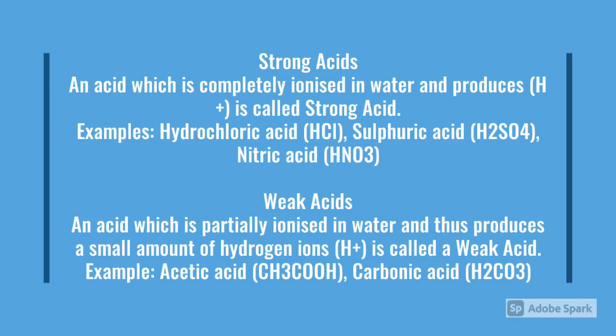Strong acids. Strong acids are those which are completely ionized in water and produce H+ ions. For example, HCl, sulfuric acid, and nitric acid. Weak acids are those which are partially ionized in water and thus produce a small amount of hydrogen ions. Example: acetic acid and carbonic acid.